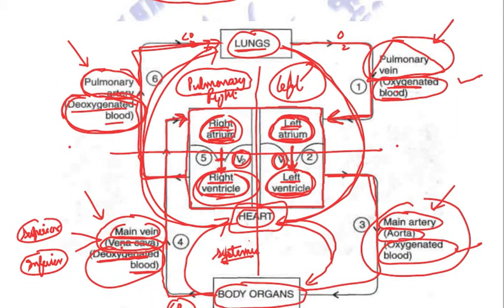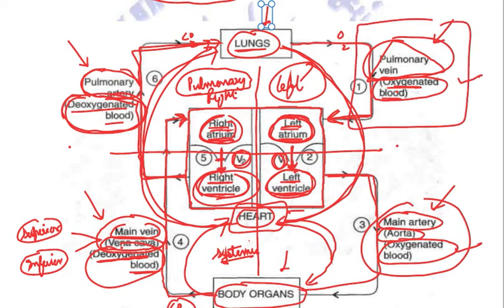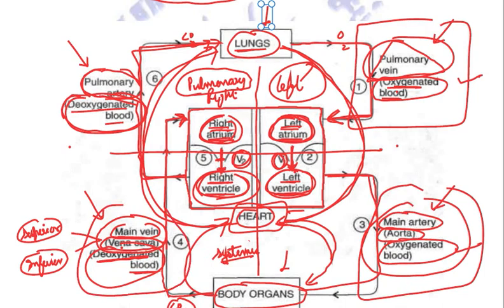I think it is already quite colorful, but still try to relate that from lungs, blood goes to heart, then to body organs. Very important, we need to remember these four things and the functions of each of them when we are talking about the questions. The language of the question is very important, especially the prepositions. For example, name the blood vessel which carries oxygenated blood to heart. Now, if we are talking about the oxygenated blood being carried to heart, the answer is pulmonary vein.